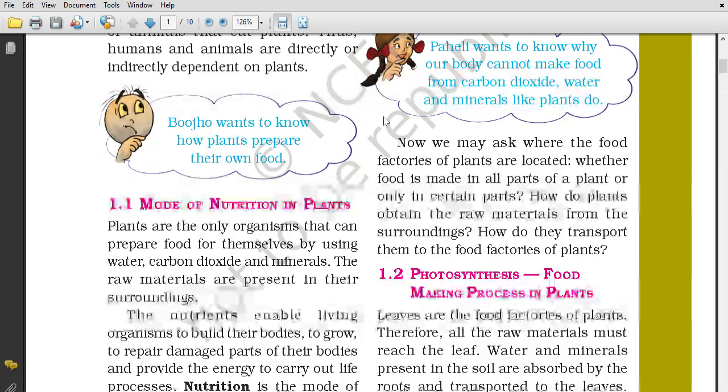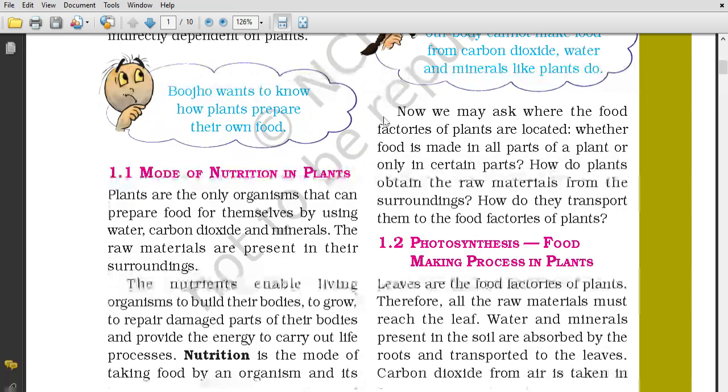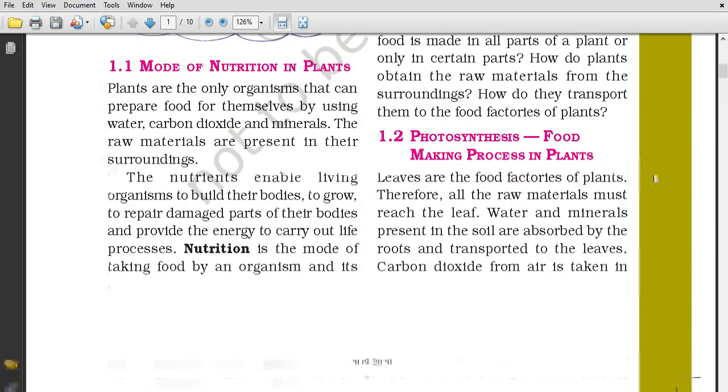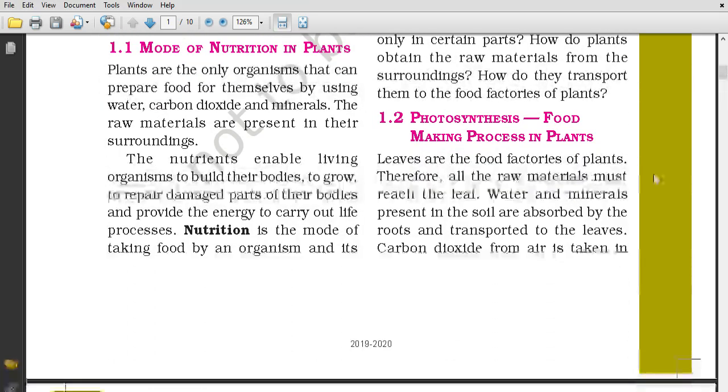Sometimes the green part of the plant is used to make food, because the green part has chlorophyll inside it, and chlorophyll is necessary to make food because it is the only one that can absorb the sunlight. Okay, now we will go further. What is photosynthesis? Photosynthesis is the food making process in plants.